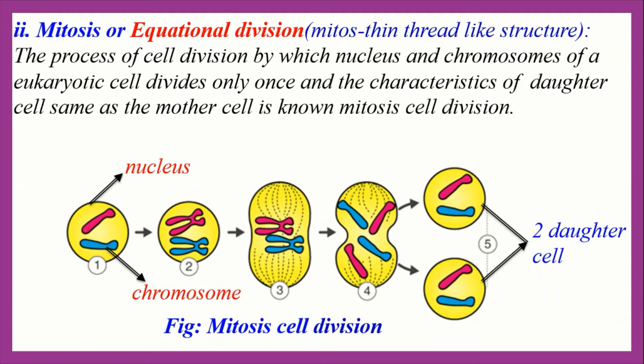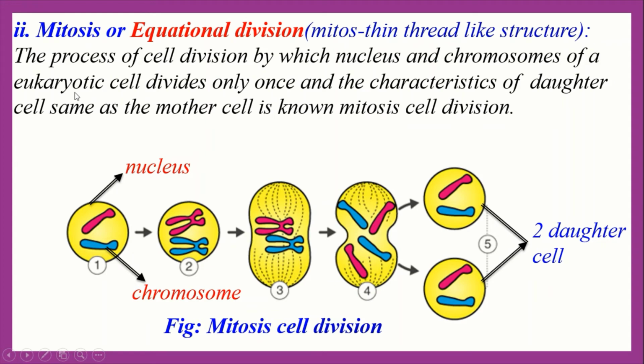Now the second one is mitosis or equational division. Here mitosis comes from two words. Mitos means thin or thread-like structure, and equal means equal distribution takes place in the genetic material. So the process of cell division by which the nucleus and chromosomes of a eukaryotic cell divide only once and the characteristics of daughter cells are the same as the mother cell is known as mitosis cell division.